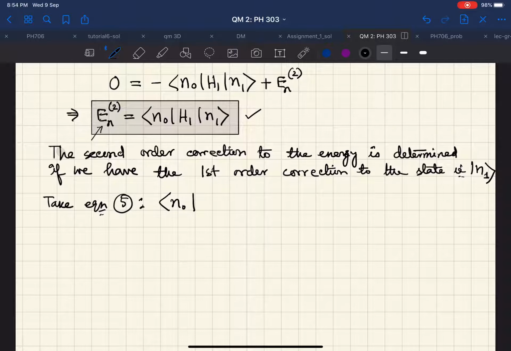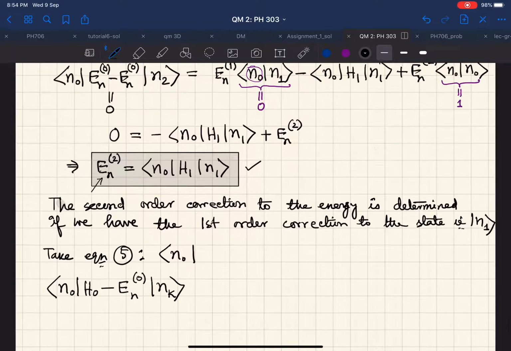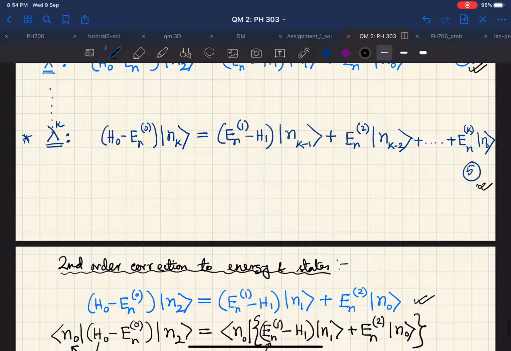If you do that, what will we get? We will get something like N0. Then on the right hand side we had H0 En0 Nk, that is for sure. We have to look at what other terms are there.